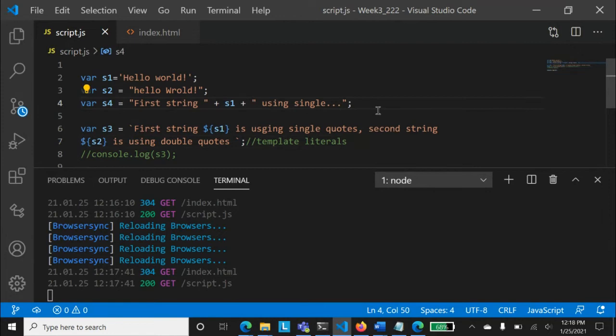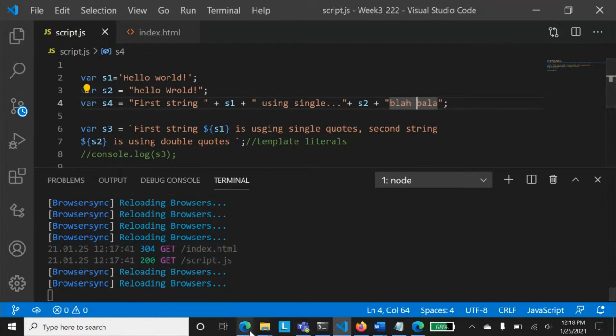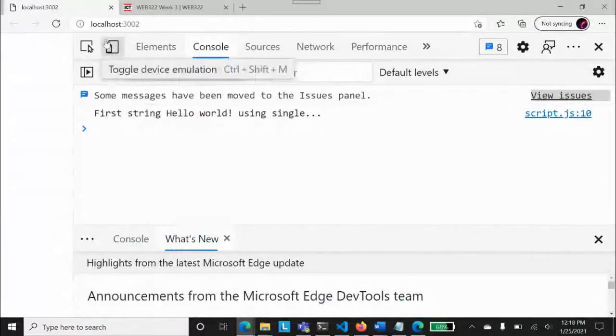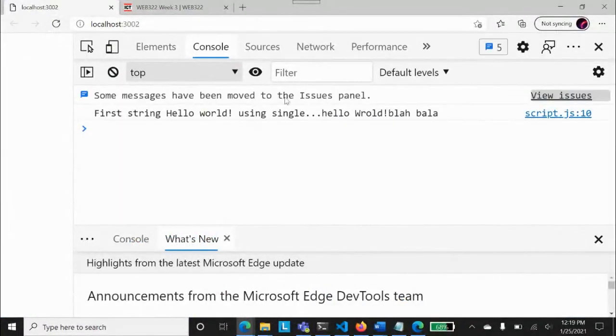And sometimes this becomes very cumbersome, that you have to add that plus and then S2, and I always make mistakes in that. So yes, this will be trying to connect this S2 as well over here. But it is a lot easier to run that, and it's a lot more fun to work with the backticks rather than that. So you see here, hello world, and that hello world is also coming with the rest. Oh, that's very cool.